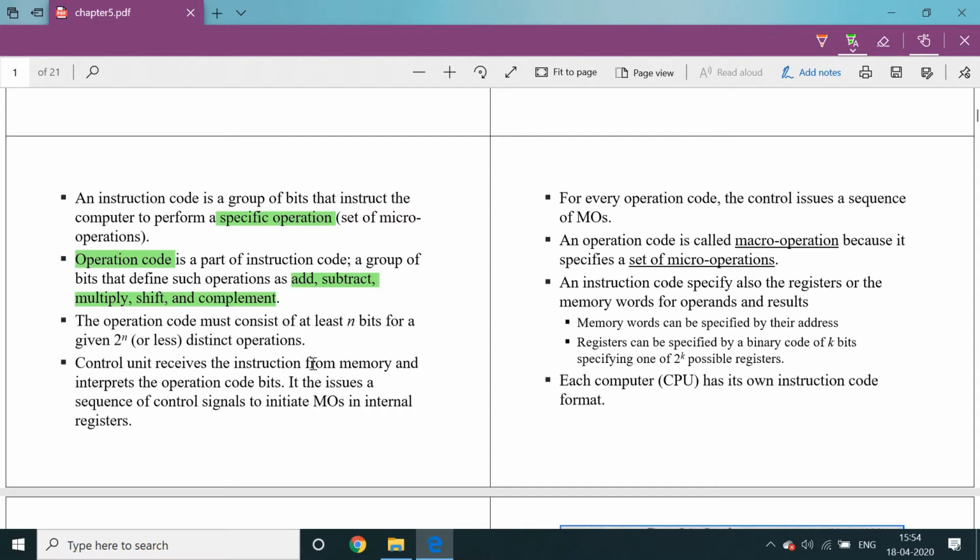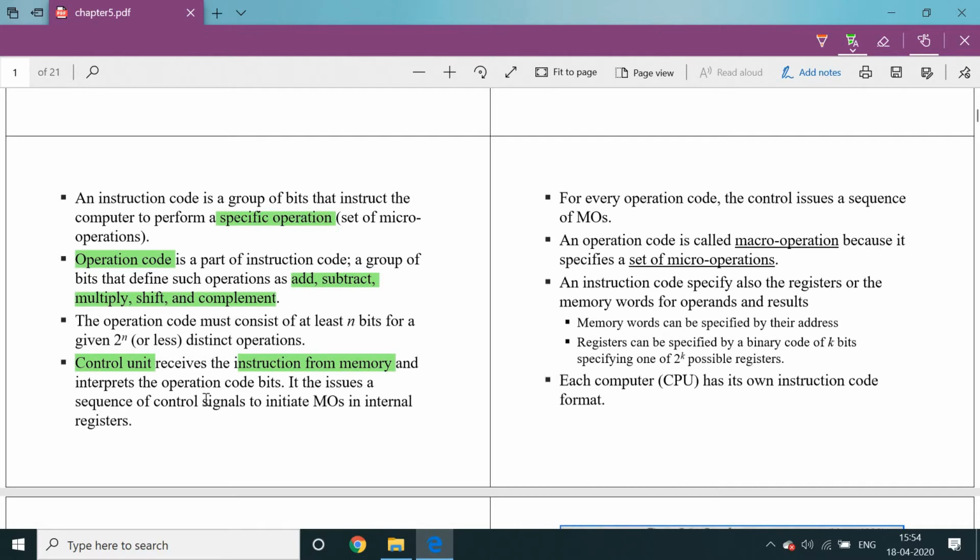The control unit receives the instruction from the memory. Those instructions are read from the memory and decoded. After decoding, different control signals are generated from the control unit to perform the particular operation for that particular instruction only. Depending upon that instruction, those control signals will execute it, and the control unit interprets the operation code bits.